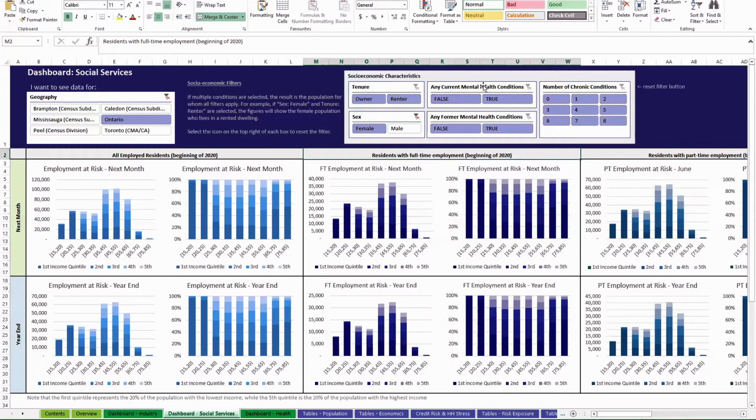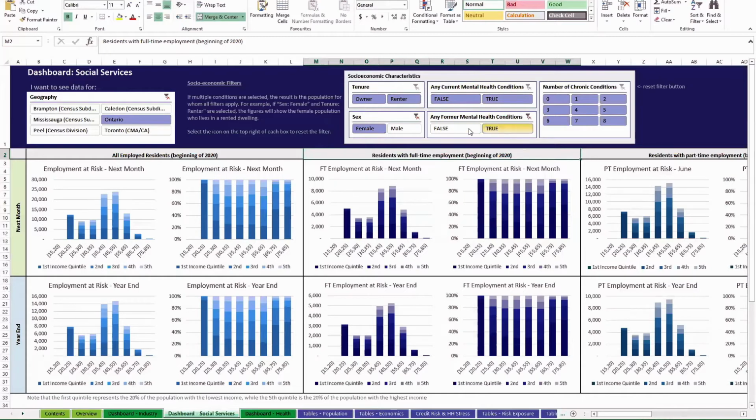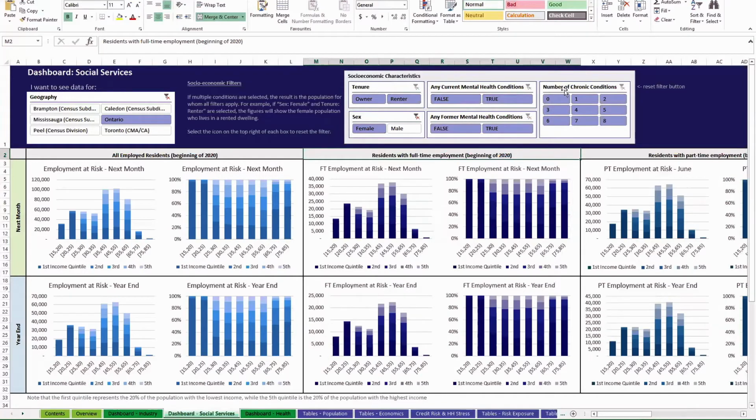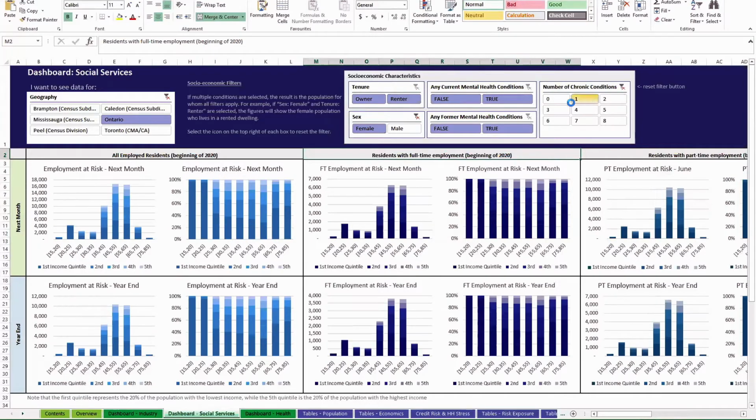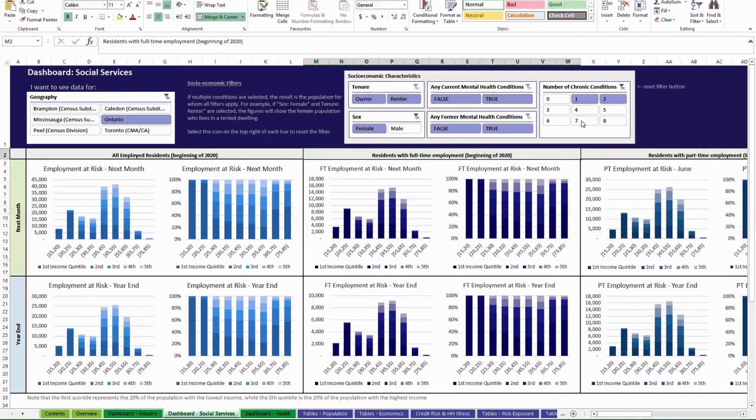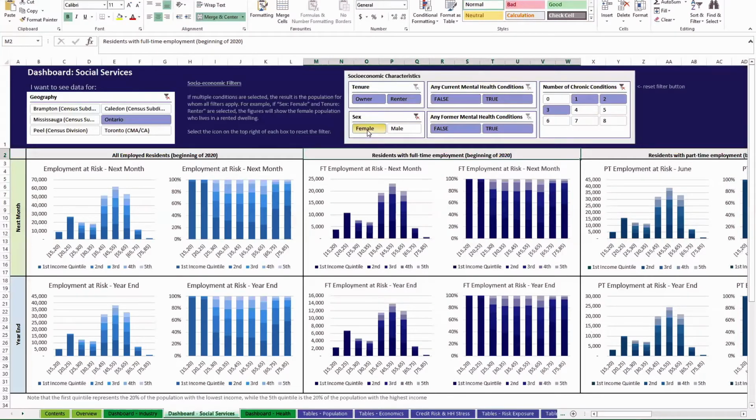Further filters include mental health conditions. If we want to look at anyone who's had a former mental health condition, we'll do that. And then you can clear the filter, and you can even filter by number of chronic conditions. Remember, if we want to select multiple, say 1 to 3, we'll click Control while we select 1. No, that's not working. There we go. 1, 2, and 3. That'll show you females who have 1 to 3 chronic health conditions whose jobs are at risk. Just reset the filters there.